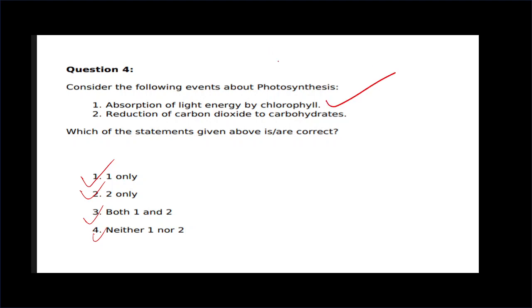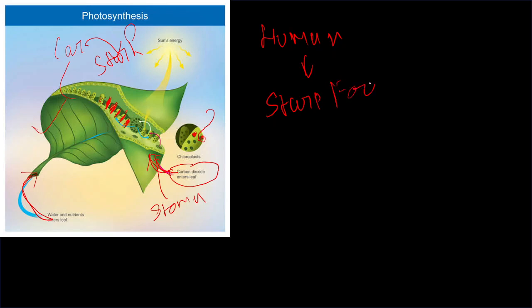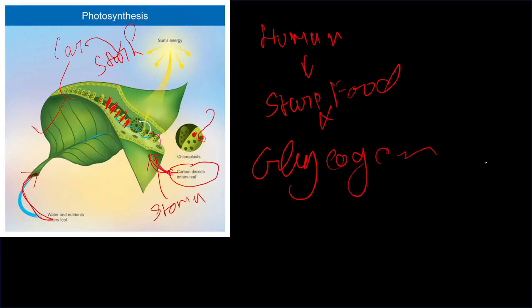And now, is the second statement correct or not? So discuss reduction of carbon dioxide to carbohydrate. You can see in this figure that carbon dioxide enters. After that, they make food, that is called carbohydrate, and after that carbohydrate is stored in the form of starch in plants, and humans store food in the form of glycogen. So that is the answer.